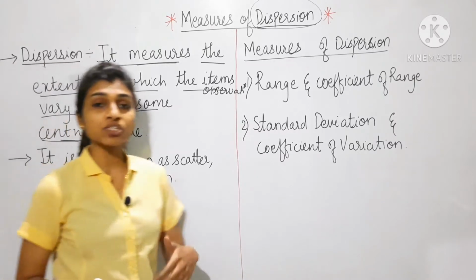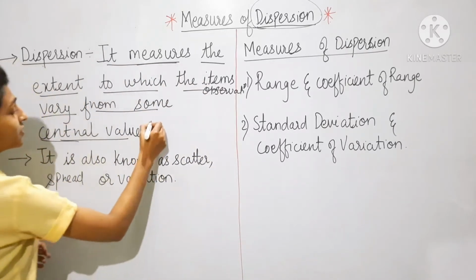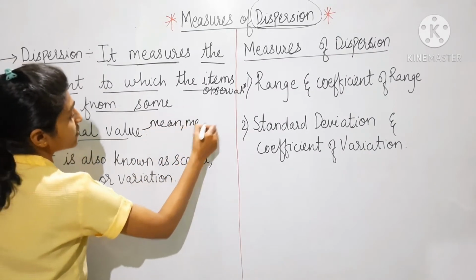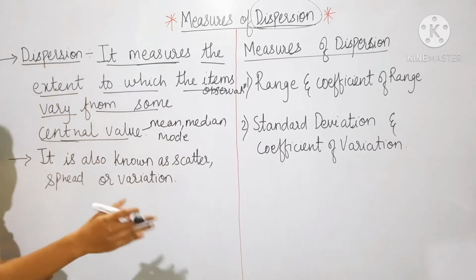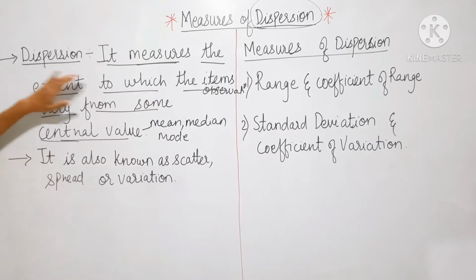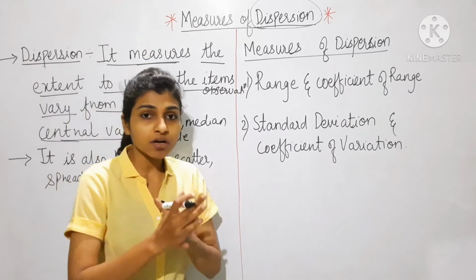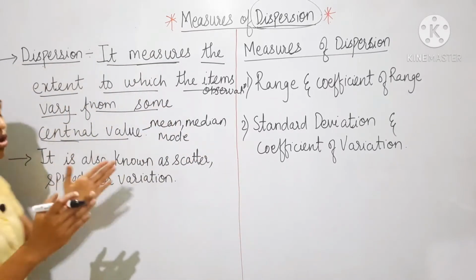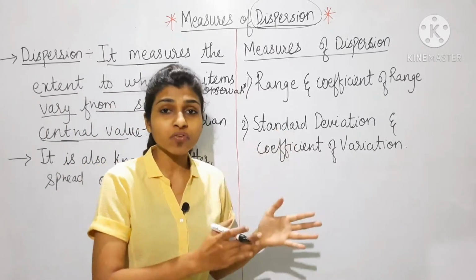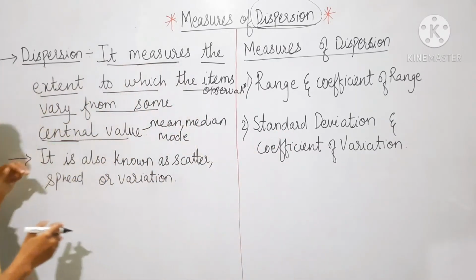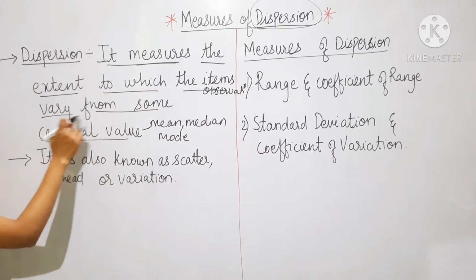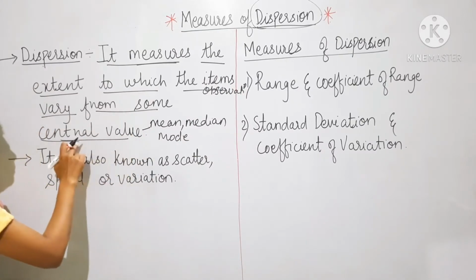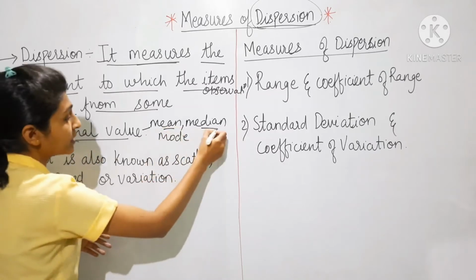Central value means the measures of central tendency like mean, median, mode, etc. So dispersion measures to what extent the observations vary from the central value. This central value can be either mean, median or mode.